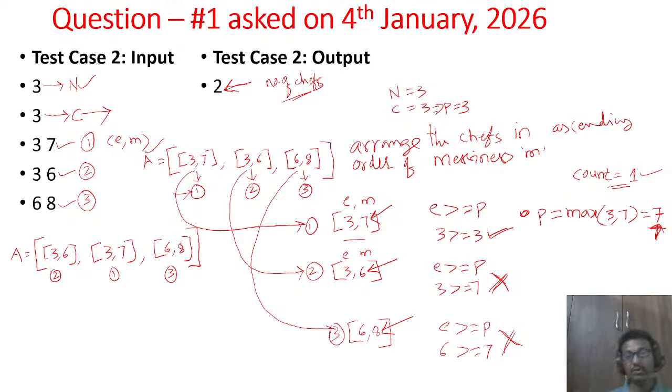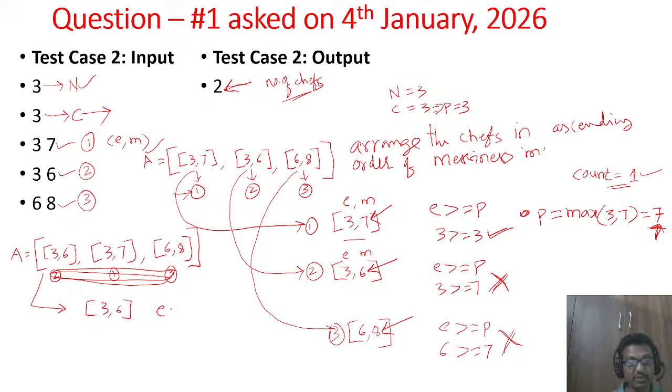Let us now try to solve the problem. First we take the first element from the array, which is chef number 2. Don't get confused, this numbering is not important. The chef with low messiness comes first, 3 comma 6, these are his attributes. We need to test whether e is greater than or equal to p.